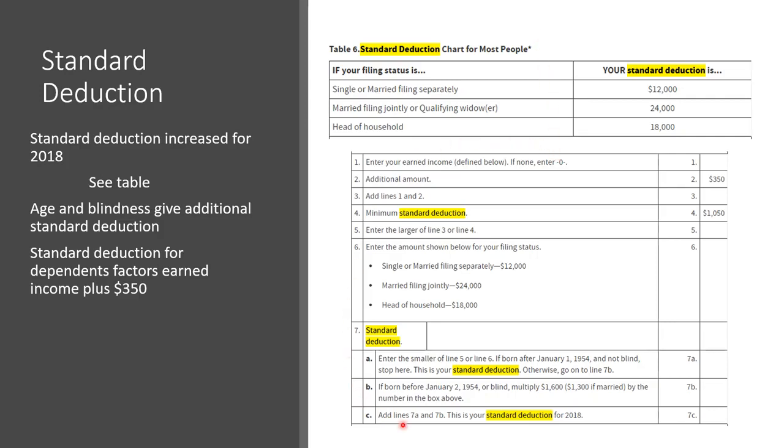We note this table is used to determine standard deduction for dependents. And as we note, earned income on line 1 here would have a significant impact on the amount of the standard deduction for a dependent.